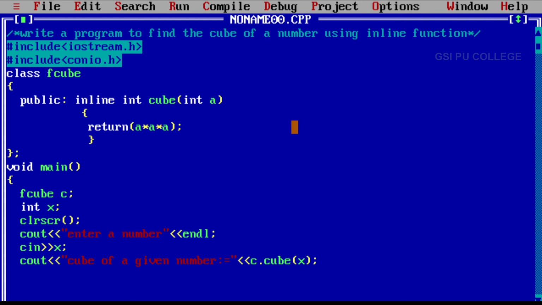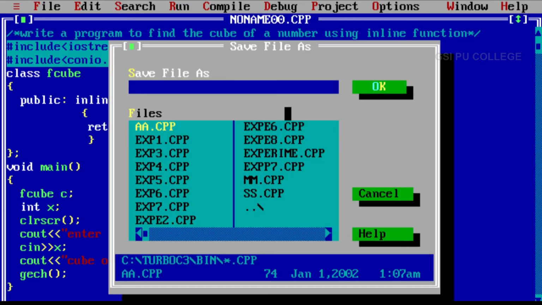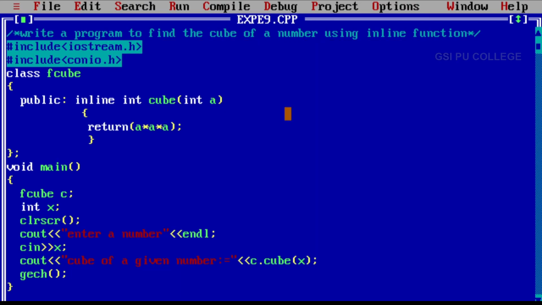Now next getch, close the main program. After this, first save the program. Here we are given experiment 9 dot cpp as the file name. It is compulsory to save the file with the extension .cpp.